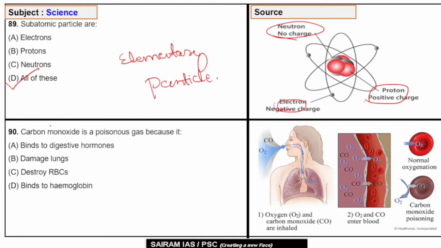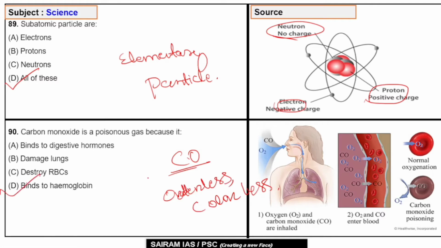Question number 90. Carbon monoxide is a poisonous gas because option A, binds to digestive hormones, B, damages lungs, C, destroys RBC, red blood cells, and D, binds to hemoglobin. As we know, carbon monoxide is an odorless and colorless gas that binds to hemoglobin.